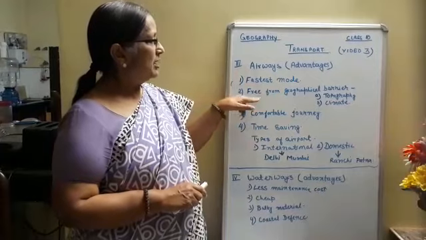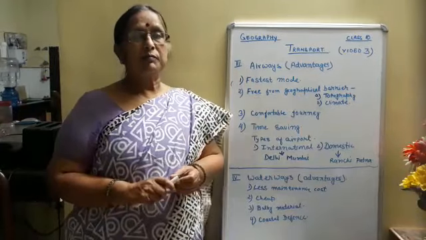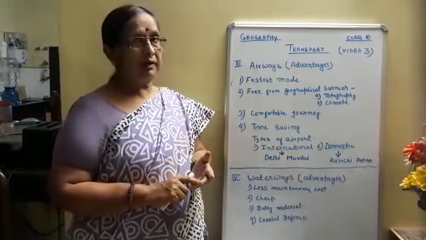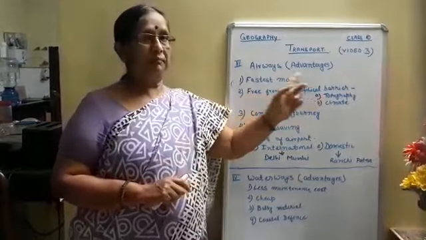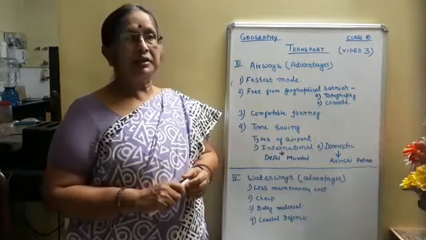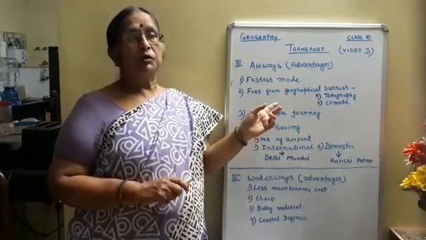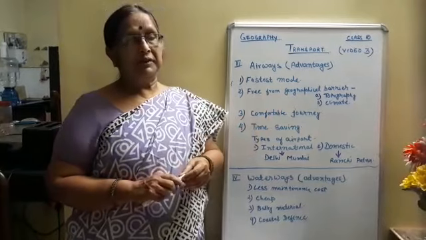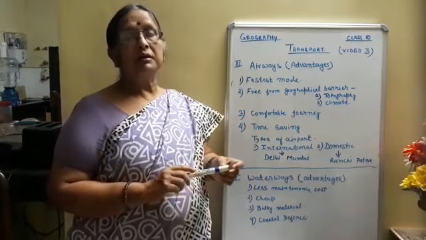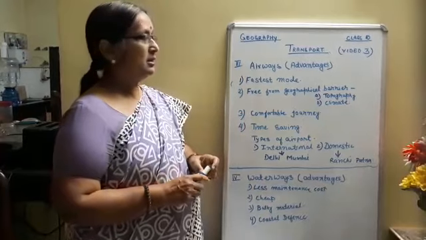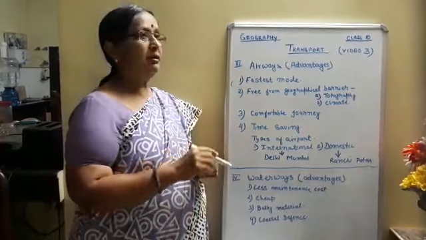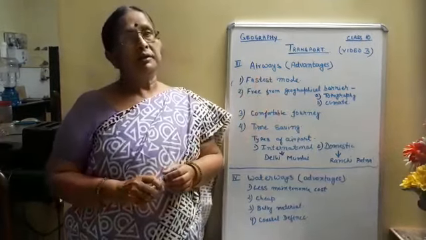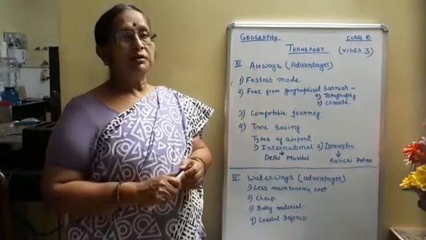Number 2, free from geographical barrier. There are two types of barrier that we face for road transport and rail transport. That is topography. In many hilly regions, road and railway transport is very difficult. If there are very swift flowing rivers or steep slopes, it is difficult to construct roads as well as railway tracks. Those barriers are not an obstruction for airways. It flies over them in the sky, so it does not have any geographical barrier.